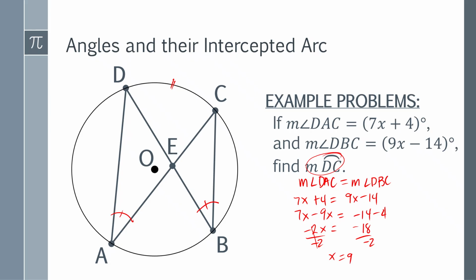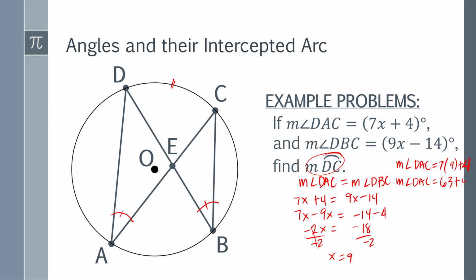If I were you, I would choose the easiest way, which is the measure of angle DAC, which is equal to 7 times 9 plus 4. Don't forget the plus 4. Then the measure of angle DAC is equal to 7 times 9, which is 36. No, 63. Sorry for that. Not 36, but 63.